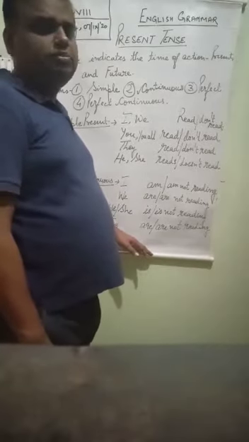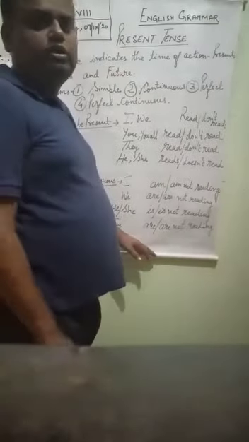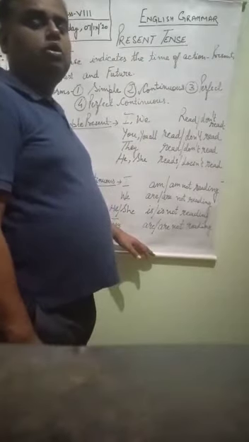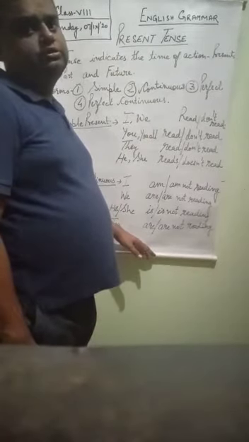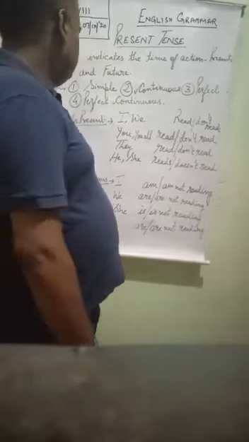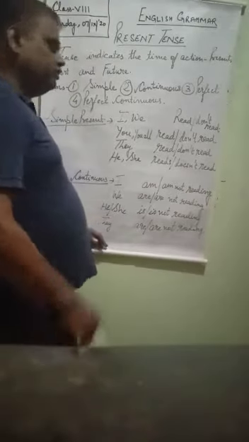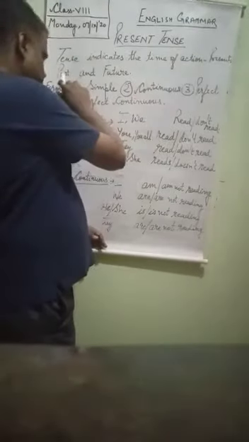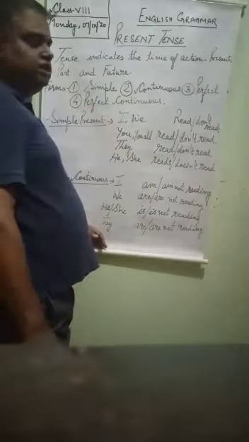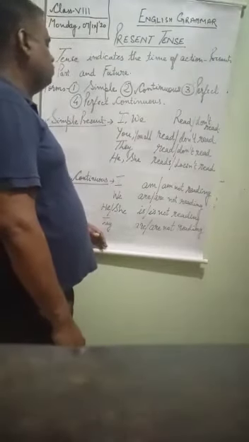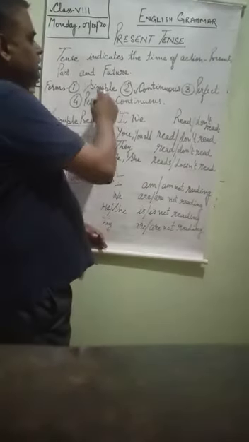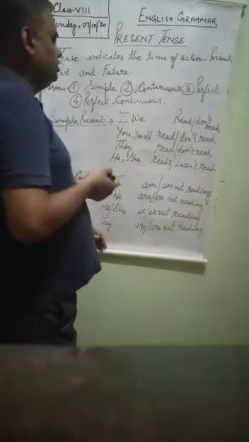Because this chapter's name is present tense, we will study in this chapter about all the forms of present tense. And not only present tense, in every tense, present tense, past tense and future tense, there are four types of forms, four forms of every tense: simple, continuous, perfect and perfect continuous.